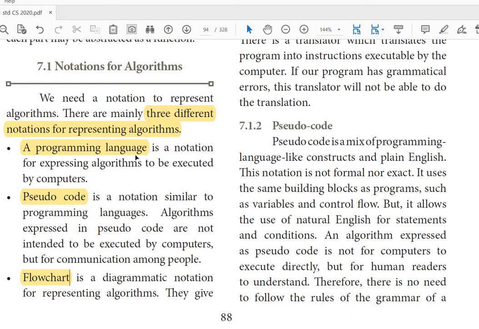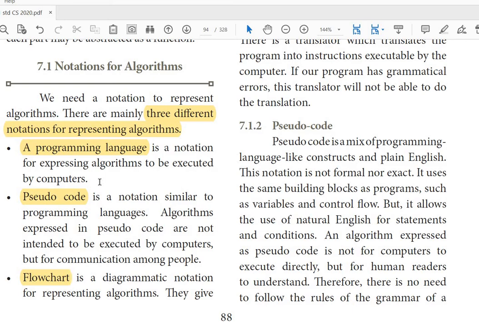A programming language is for expressing algorithms to be executed by computers. That means if there is a problem or a question, then we form steps to find the solution.